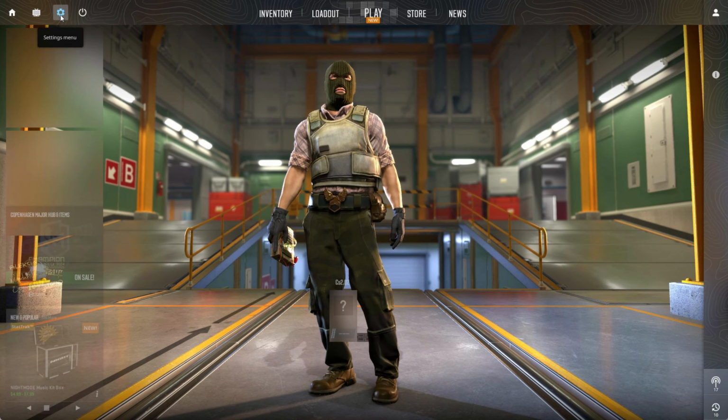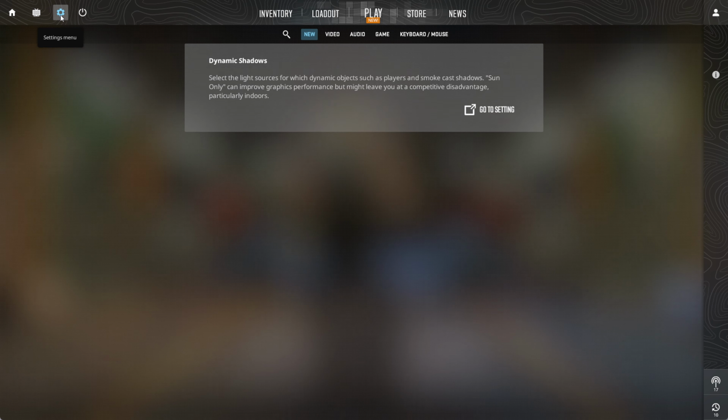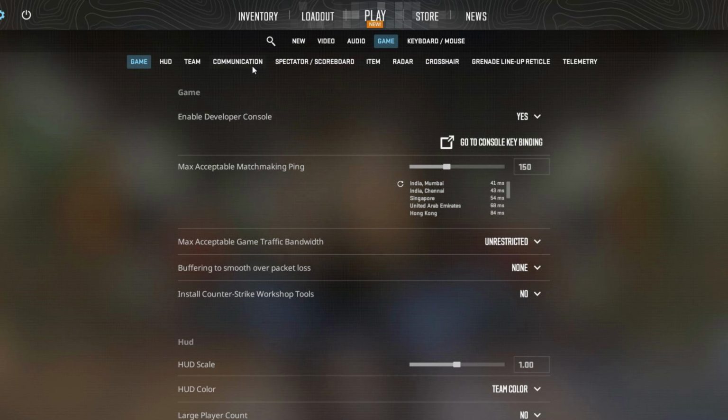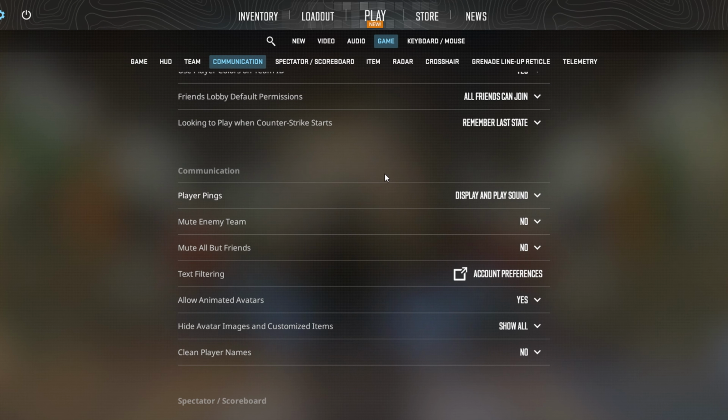Next up, locate the gear icon in the top left corner of the screen. Then give it a click to access the settings. Now switch over to the Game tab. After that, navigate to the Communication section by clicking right here. Here, you'll spot the Player's Ping option.